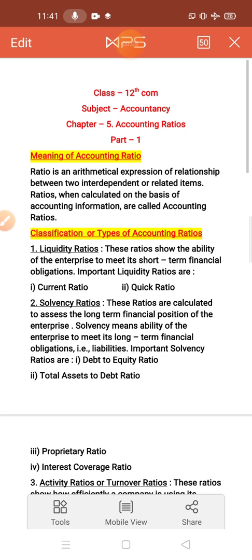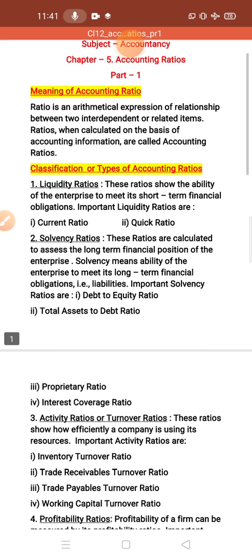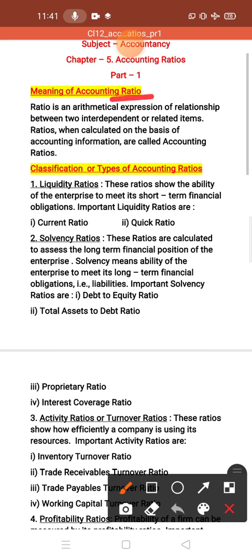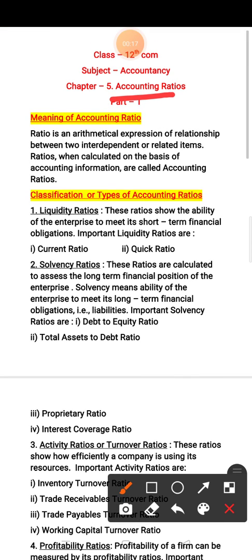Children, today we are going to start our new chapter, that is Accounting Ratio, Part 1. So, first of all, meaning of accounting ratio. Ratio is an arithmetical expression of relationship between two interdependent or related items. Ratios, when calculated on the basis of accounting information, are known as accounting ratios.